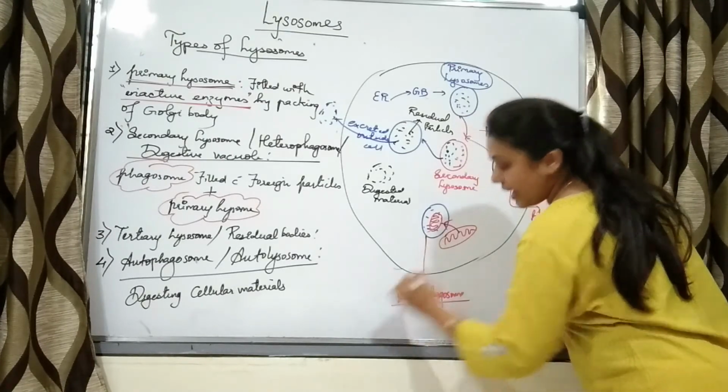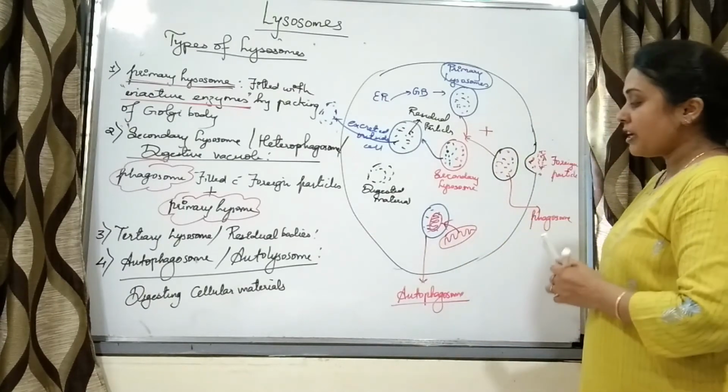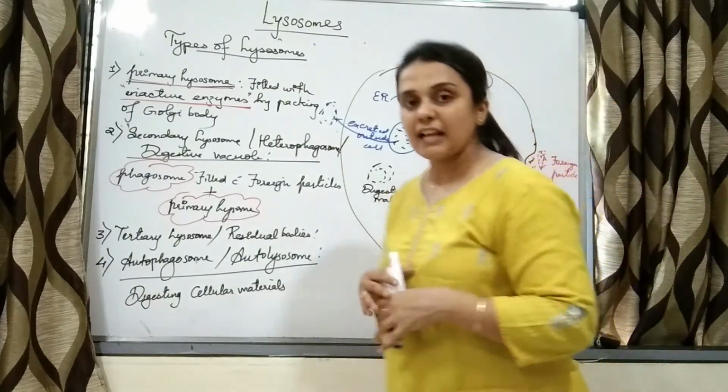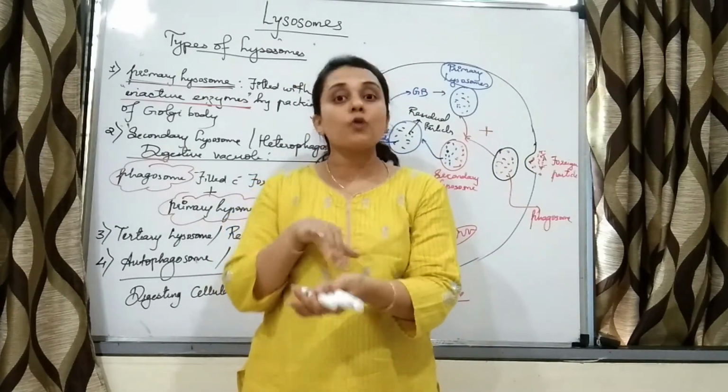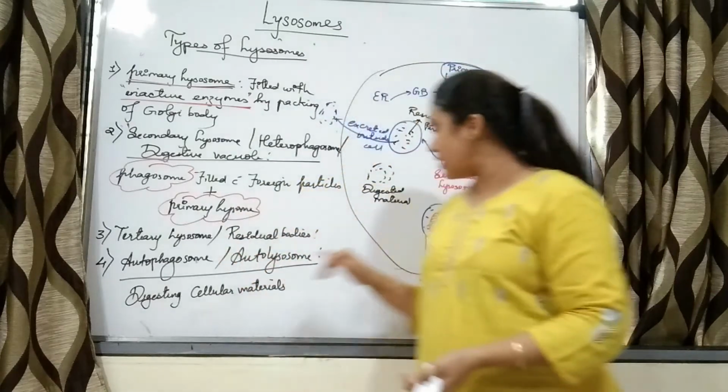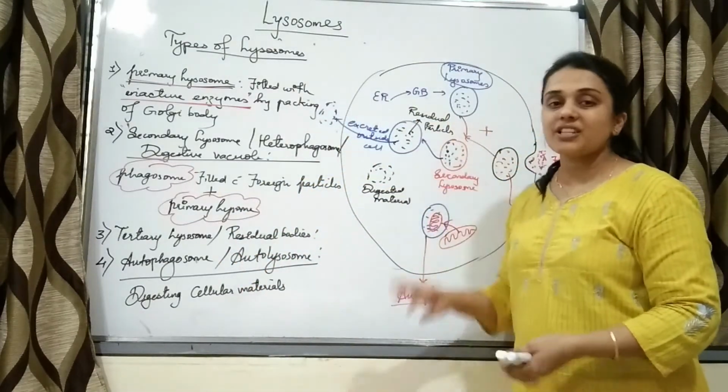So this lysosome is an autophagosome or autolysosome, where auto means self, right? If I am cutting my own hand, I am cutting my own part of the body. Similarly, the mitochondria is part of the cell itself.